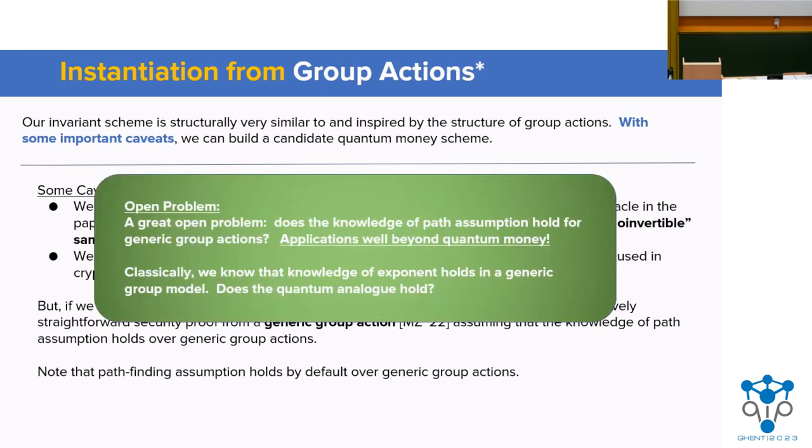So I think a really nice open problem is, does the knowledge of path assumption hold for generic group actions? Classically, we know that the knowledge of exponent holds in the generic group model, but does the quantum analog hold?